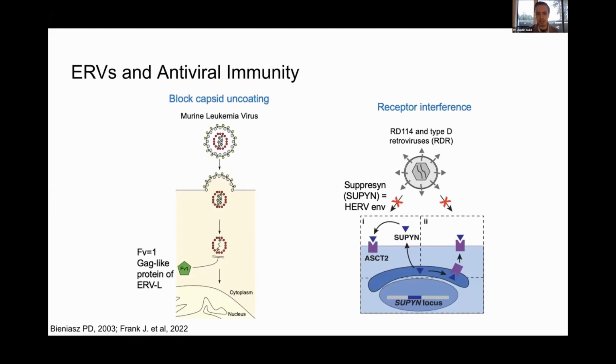I'm just showing you here two pieces of information that have already been established. So we see that, for an example, FE1, which is the GAG-like protein of ERV-L, has been shown to actually block capsid encoding of other viruses, in this case, specifically murine leukemia virus. Similarly, we've also seen a similar incidence in receptor interference, specifically through ERV envelope or suppressin, and actually blocking AAC2, which is the entry receptor for RD114 and the type T retroviruses.